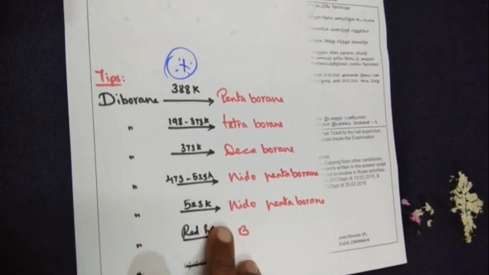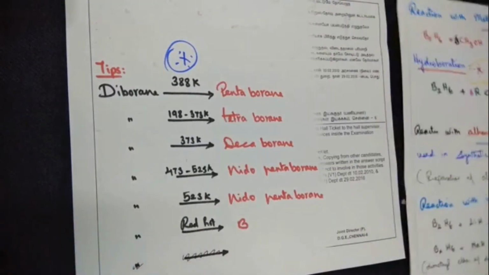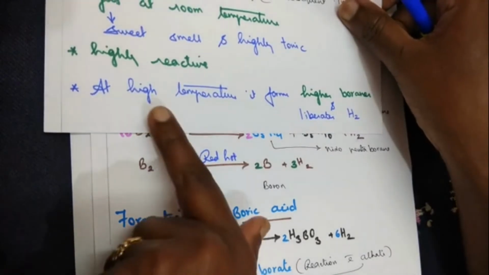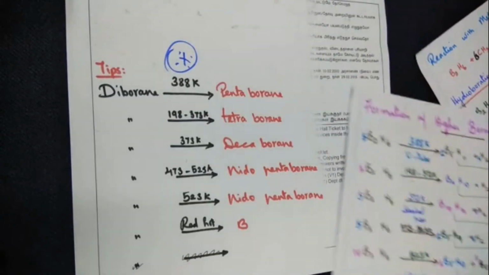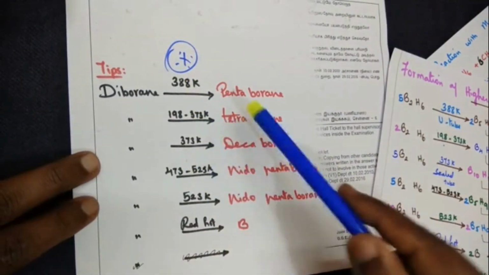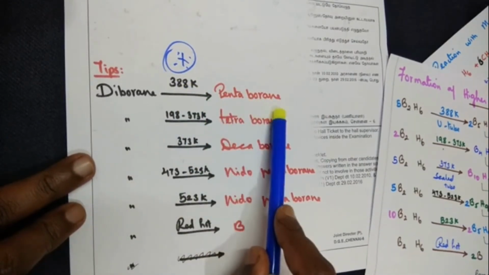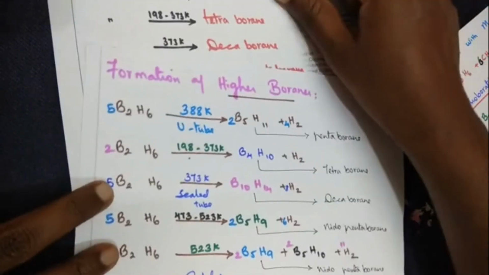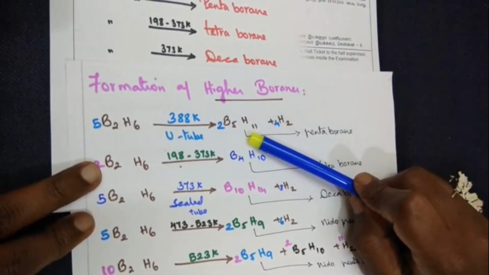So why I gave you the tips here is, if you look at this particular page here, now this is the reaction, formation of, now what's the point we had taken? At higher temperature, it forms higher boranes and liberates hydrogen. Now these are the tips I gave you, because all you have to remember is at what temperature condition, what type of higher borane is being formed here. So now if we move in here, the same thing what I have explained to you, I have put down in the form of formulas here.